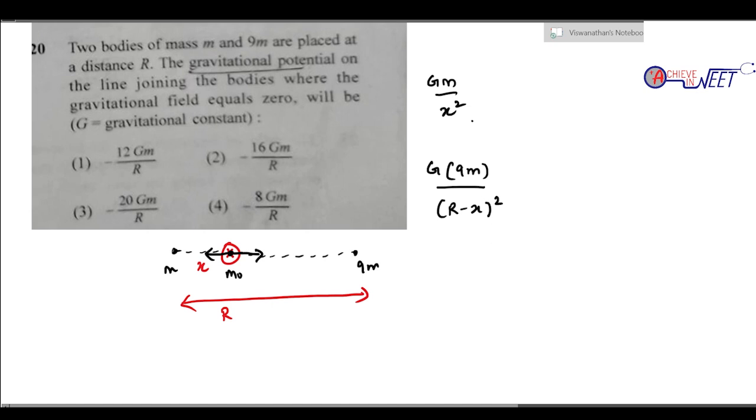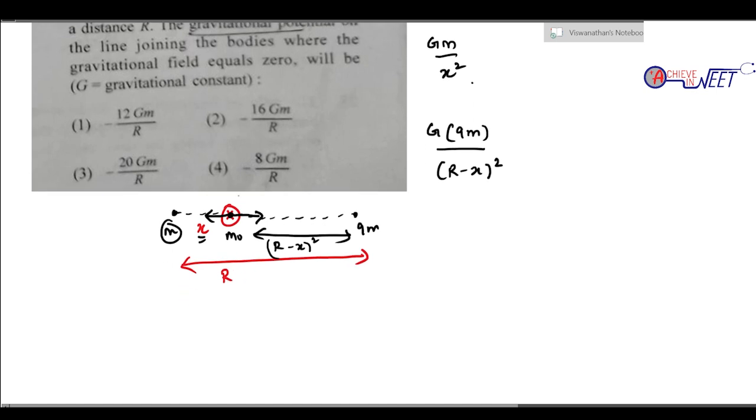GM by r square, so GM by x square and GM by (r minus x) the whole square. So this is the formula for gravitational field. If these two are equal, then at that point the field will be 0. So I'm equating them: GM by x square would be equal to 9GM by (r minus x) the whole square.